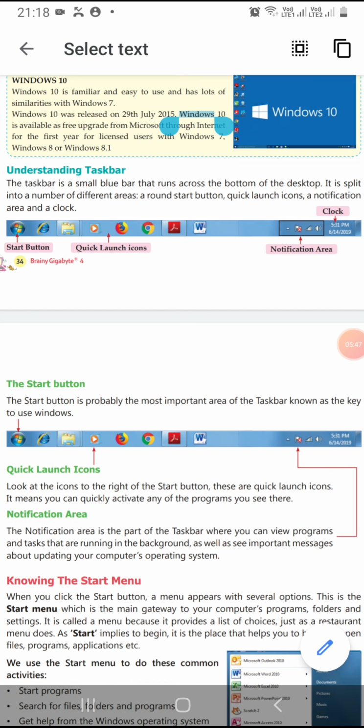Notification area. As it is clear from its name, the notification area is the part of the taskbar where you can view programs and tasks that are running in the background, as well as you see important messages about updating your computer's operating system. You get all the notifications in notification area. Now at the right side of notification area you can see clock. Clock shows current time and date.